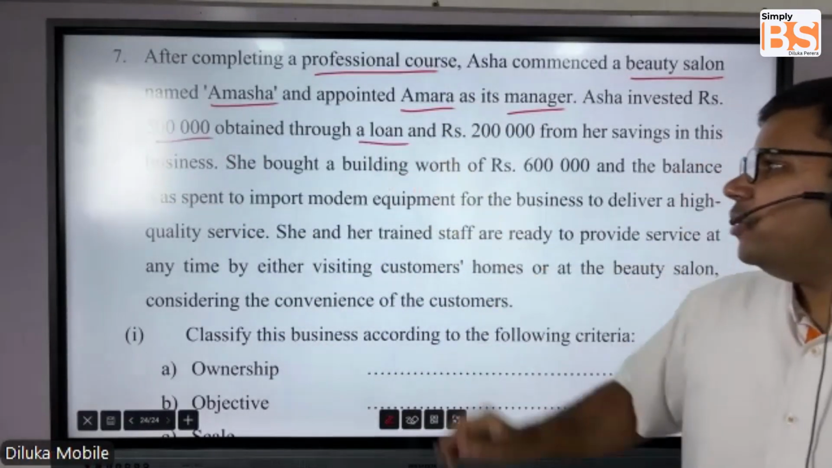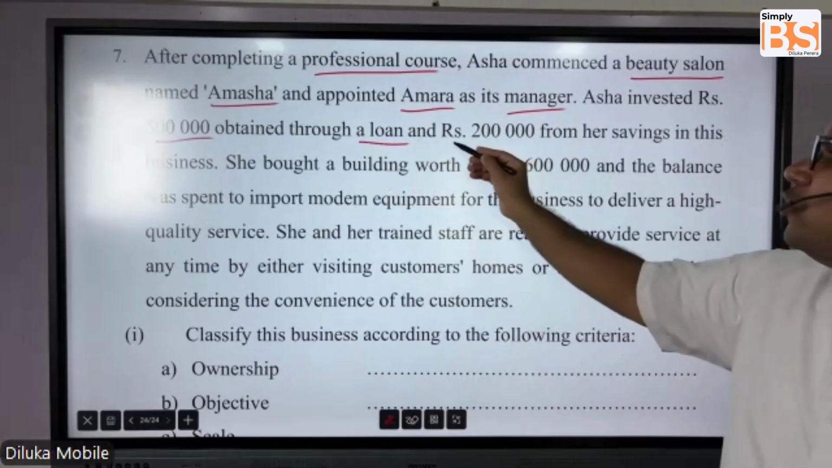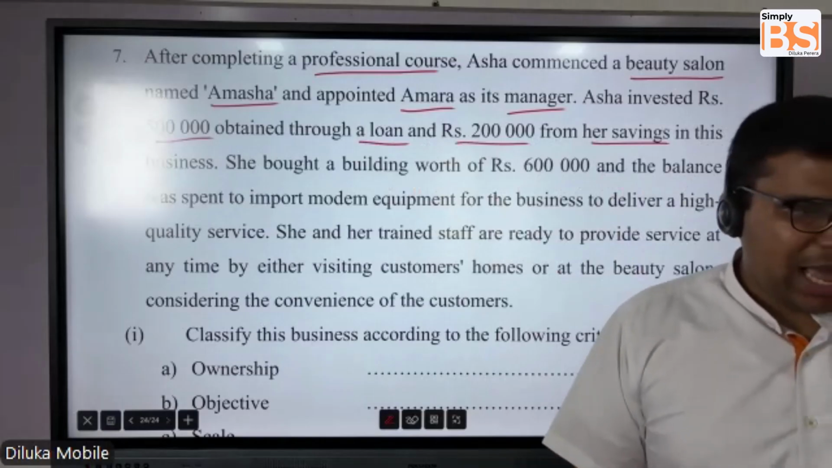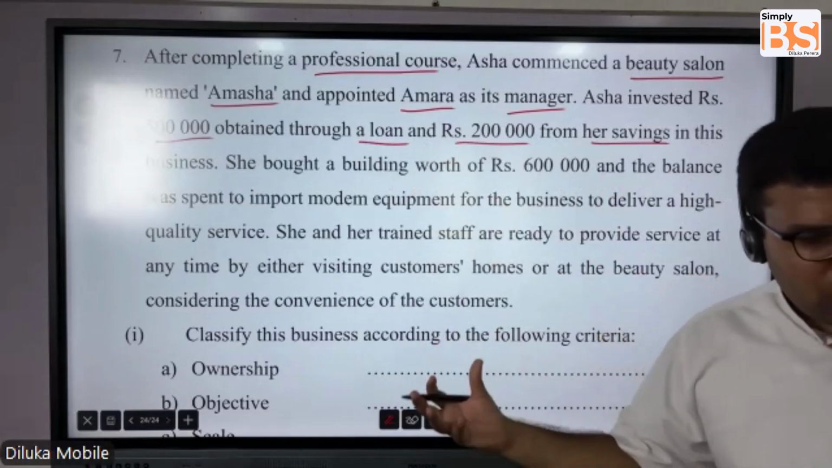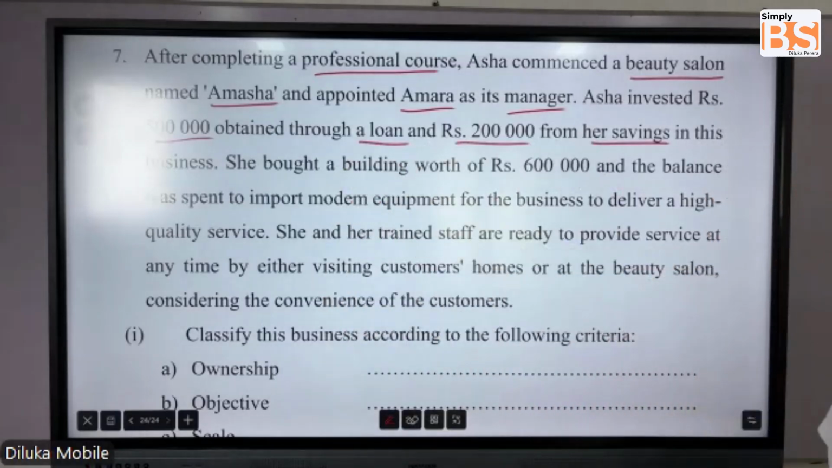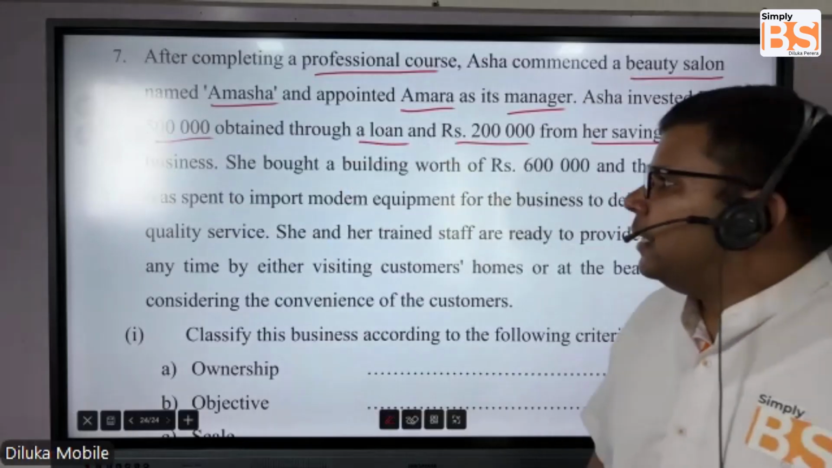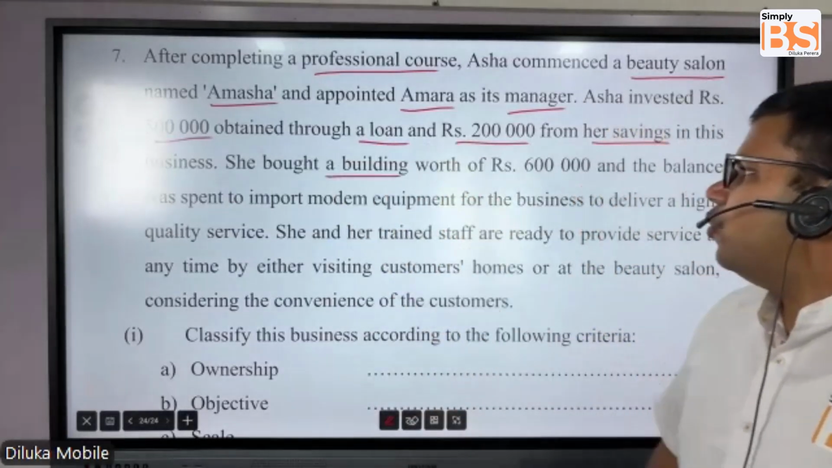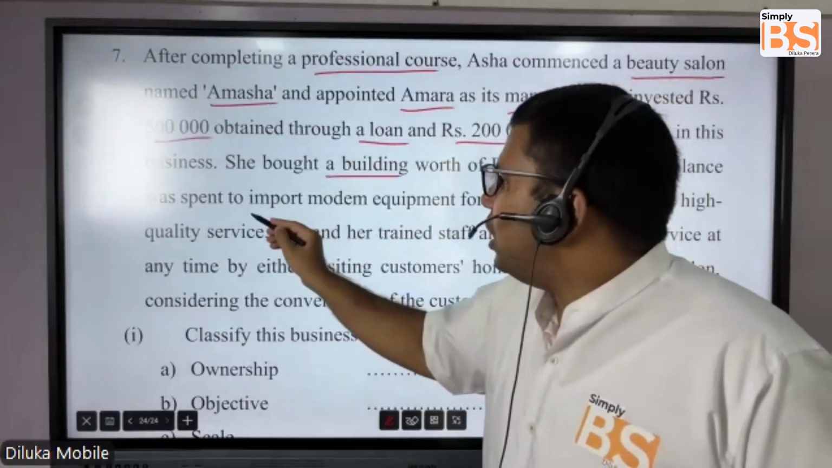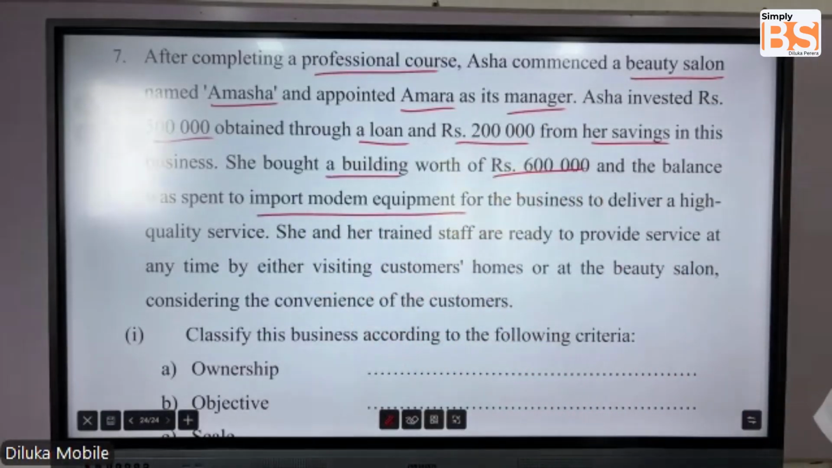Obtained through a loan, and rupees 200,000 from her savings. So Asha had some of her savings also. She used that amount, which is 200,000, and she obtained a loan for 500,000. Altogether, it's 700,000. She bought a building worth 600,000, and the balance was spent to import modern equipment for the business to deliver a high quality service, right?